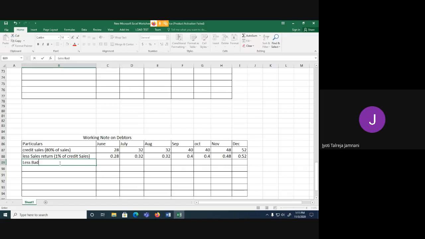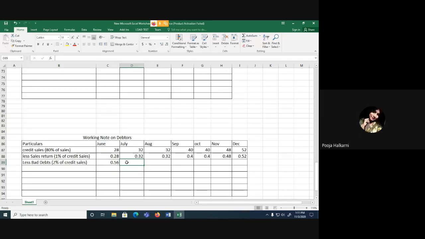So what do we do of bad debts? We less it, because that money also we are not going to receive. So whatever is your credit sales, 2% of that people will not pay. So 2% of 28 you have to do now. So you will get 0.56. Are you all getting the logic?